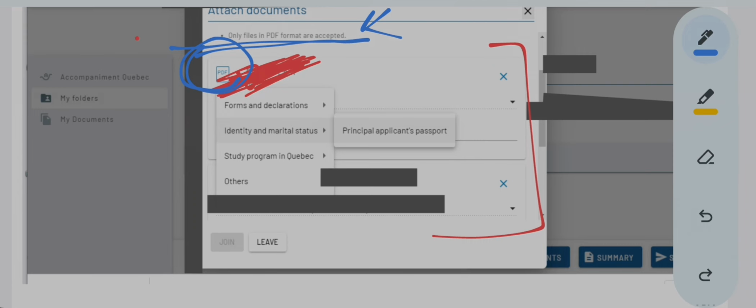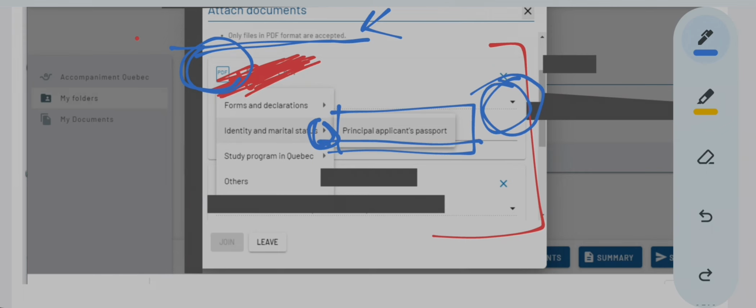So the computer knows that some document is uploaded, but I don't know which document it is. You have to tell me. So how do you tell the computer? At the same time, you select the drop down menu, go to identity, marital status. Again this small arrow is there. You see, again here it is a drop down small arrow similar to this, and you select your principal applicant's passport.